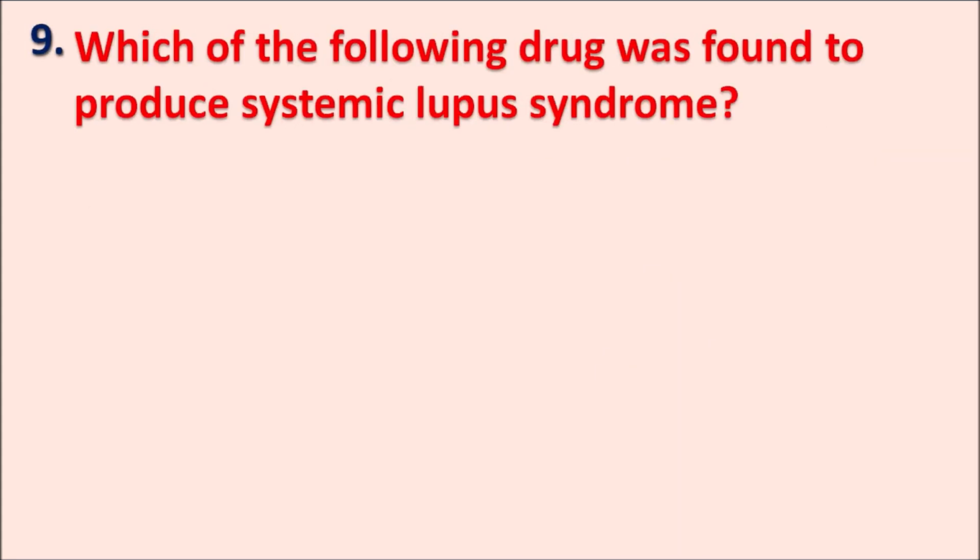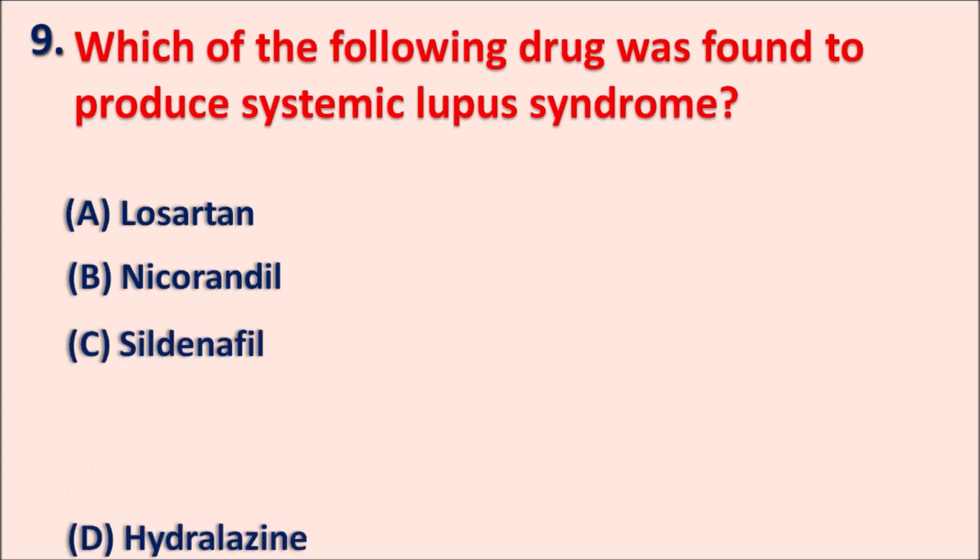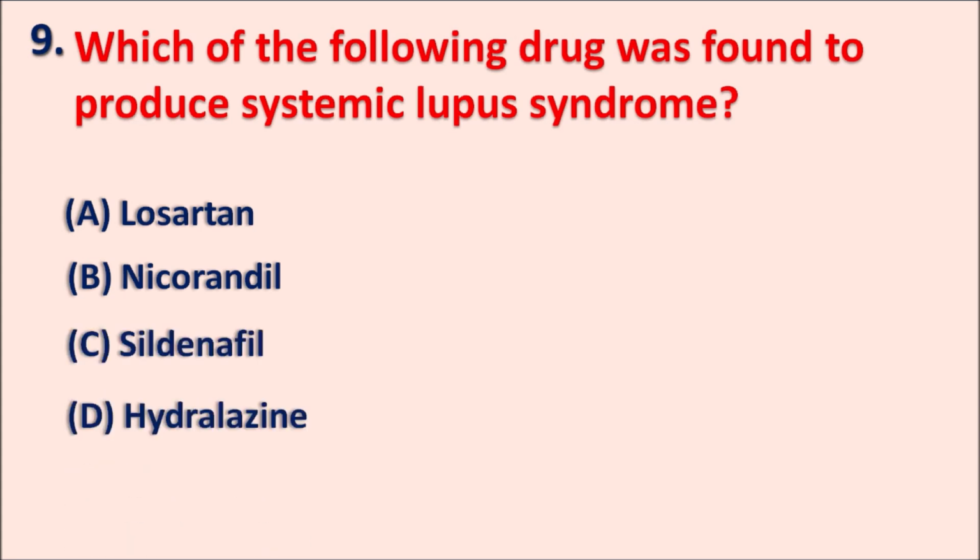Ninth one. Which of the following drugs was found to produce a systemic lupus syndrome? A. losartan, B. nicorandil, C. sildenafil, and D. hydralazine. So one of the drugs is going to produce a hypersensitive reaction, systemic lupus syndrome. What is the name of the drug? The right answer is hydralazine.